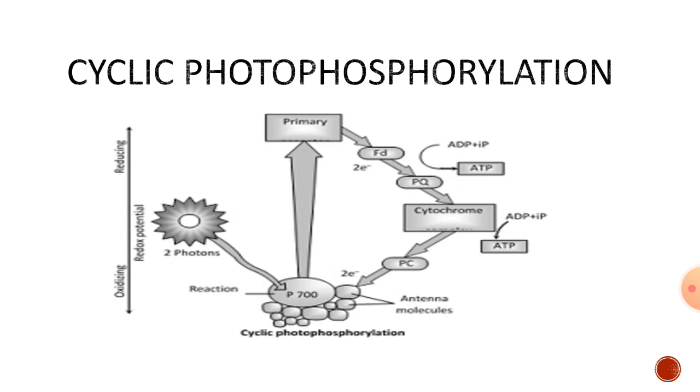Thus, in cyclic photophosphorylation, the reactions are cyclic, and here different electron carriers are getting involved. Only photosystem 1 is involved in this process. Only ATP are produced. The total amount of ATP we can expect out of the cyclic photophosphorylation is just 2.